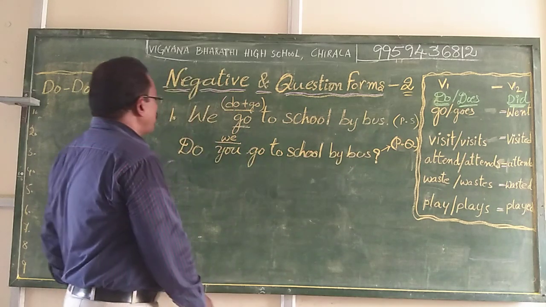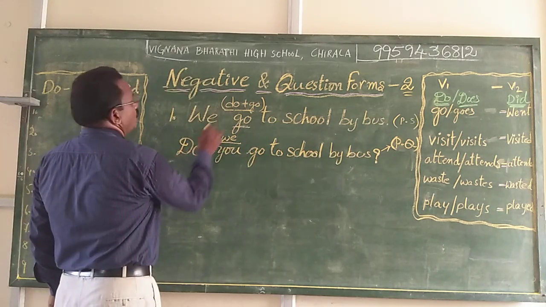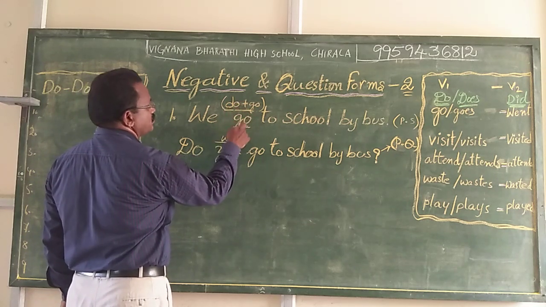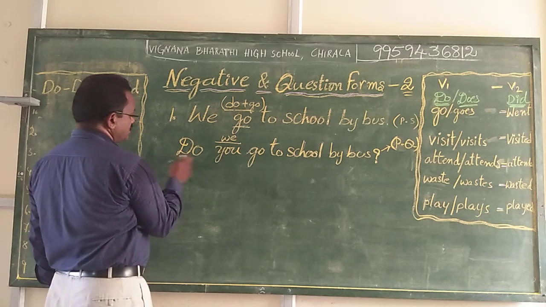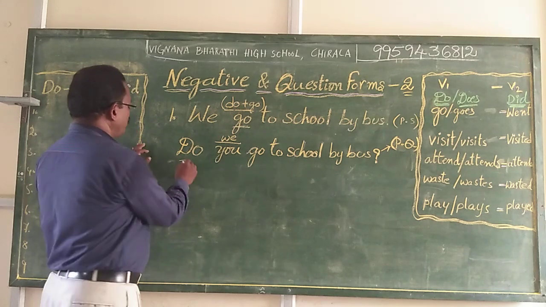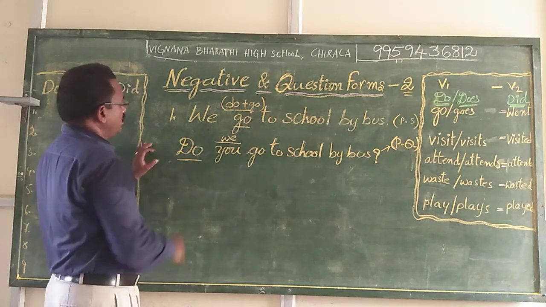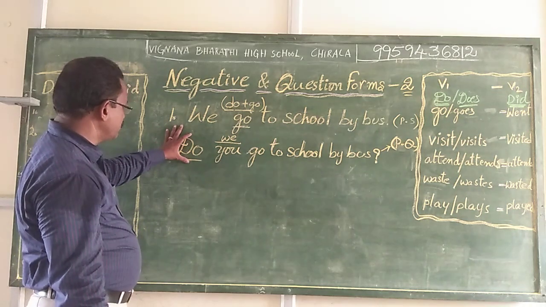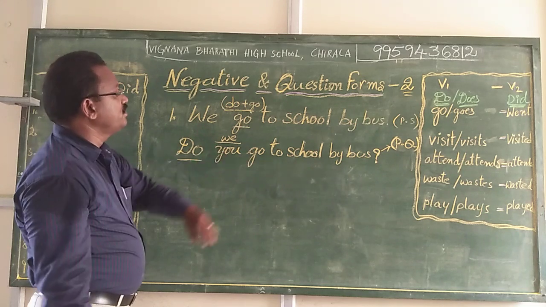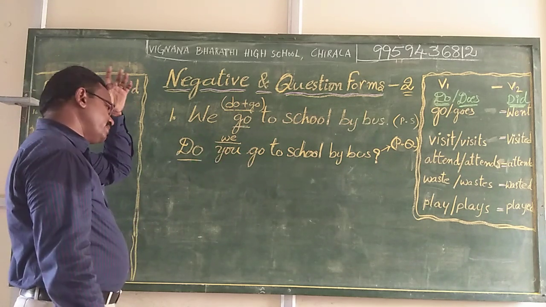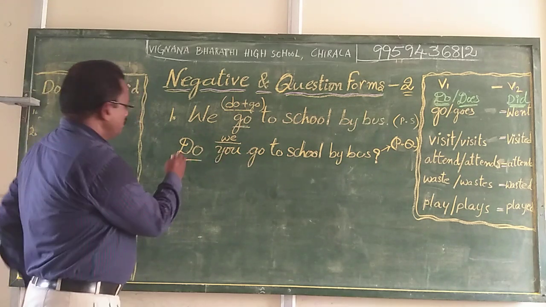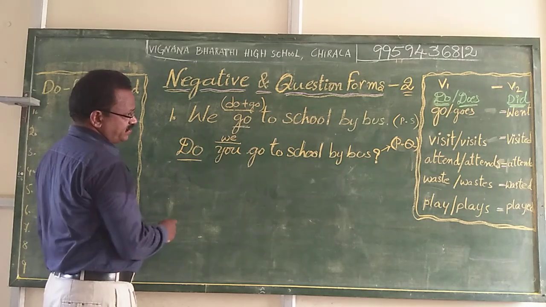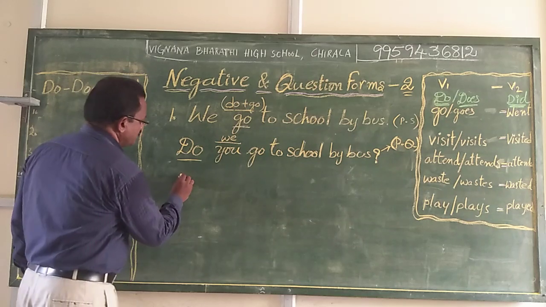Also positive question form. But here we brought this do helping verb, which is implied in this go, and prefixed it here, before starting this question word, and then as it is we followed the previous method. Now we make this sentence into a negative question form. Simple.